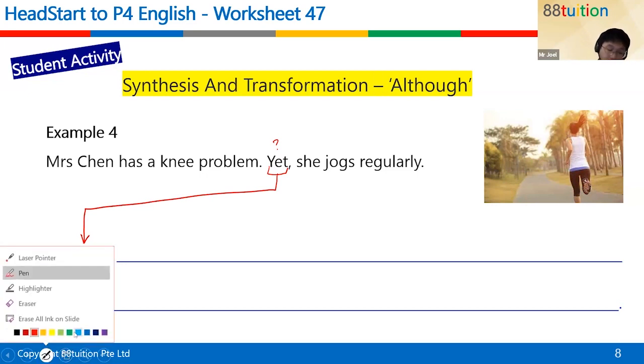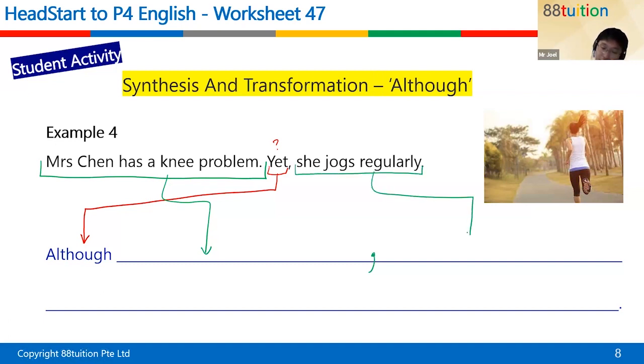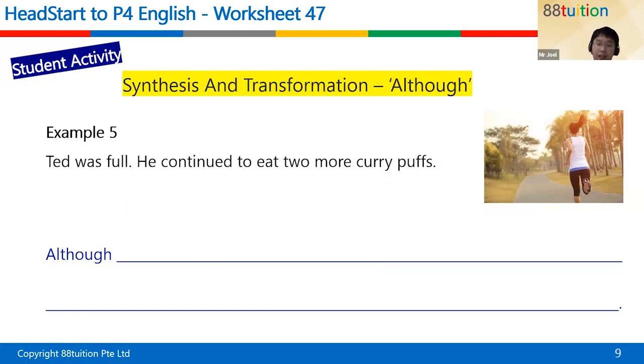So you just need this part. Although Mrs. Chen has a knee problem, put it down over here, and then have a big comma. Then she jogs regularly, and then you would be getting it correct. All right. So since this one has the little trick of using yet over there, I will give each of you 3 marks for this as well. Okay, Sophia, you are completely correct. Good job.